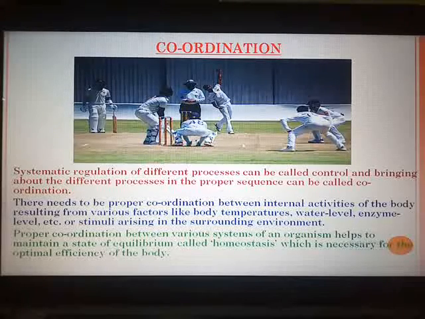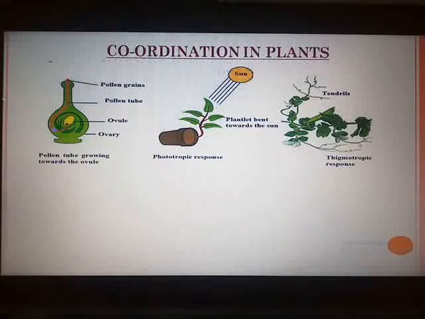Our next topic is how coordination is brought about in plants. You might be wondering, coordination in plants? Yes, in the previous topic we have seen how excretion is brought about in plants. They are also living organisms, so this life process is also seen in plants. However, plants do not have systems like the nervous system or the muscular system of animals. Then how do you think movements will be brought about in these plants?